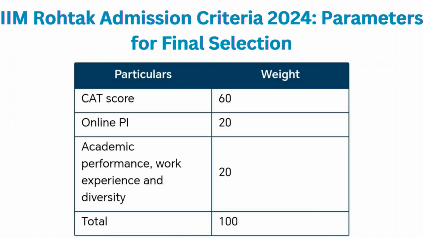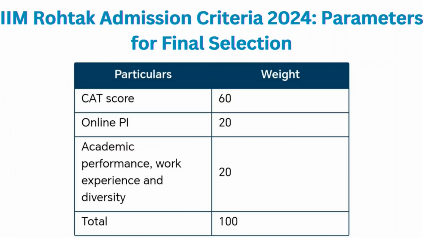Then the final selection list is based on certain parameters like your CAT score, your personal interview score and your diversity score. Here, 60% weightage is given to your overall CAT score, 20% weightage is given to the personal interview score and 20% weightage is given to the academic diversity and gender diversity. On the basis of these various factors, the final list of selected candidates is prepared. So this is all about the admission process for IIM Rohtak.